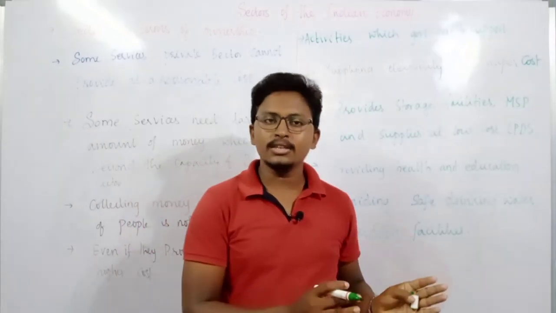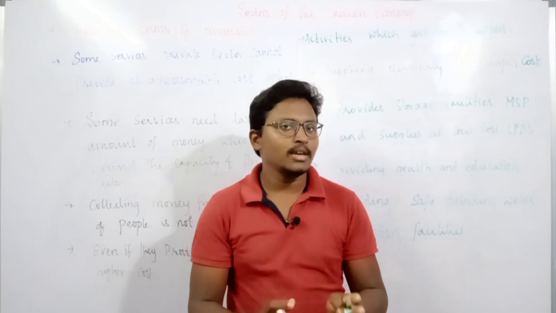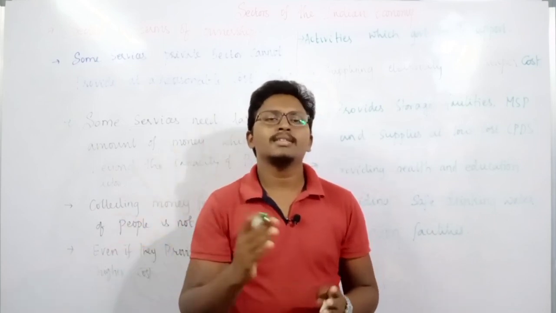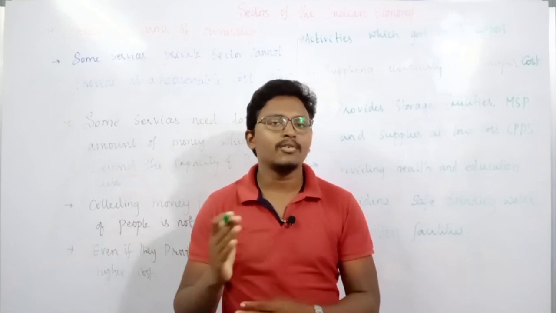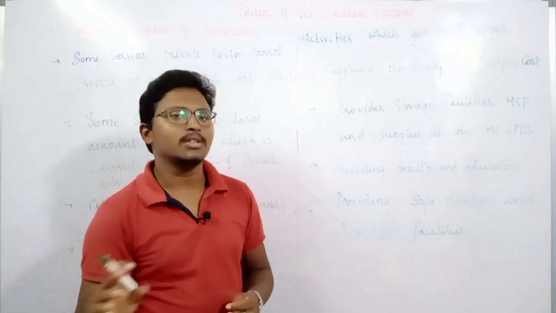So how is the government doing this? First, it is buying things from farmers at a minimum support price, providing storage facilities, storing it, and at the same time every month, in the form of the PDS system, it is providing the food items at a cheaper cost to the people.